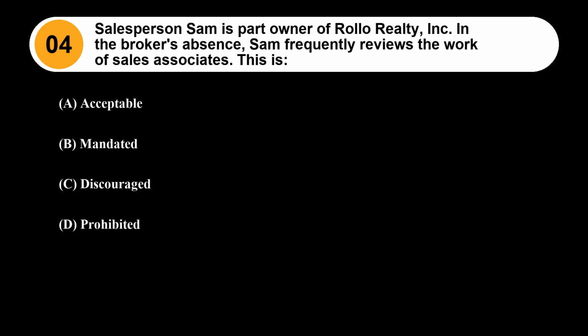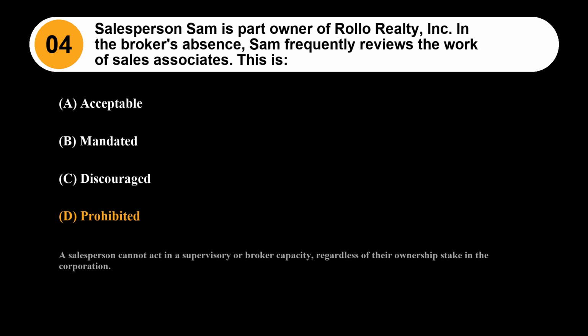Question 4. Salesperson Sam is part owner of Rollo Realty Incorporated. In the broker's absence, Sam frequently reviews the work of sales associates. This is: Option A, acceptable. Option B, mandated. Option C, discouraged. Option D, prohibited. The correct answer is Option D, prohibited. A salesperson cannot act in a supervisory or broker capacity, regardless of their ownership stake in the corporation.